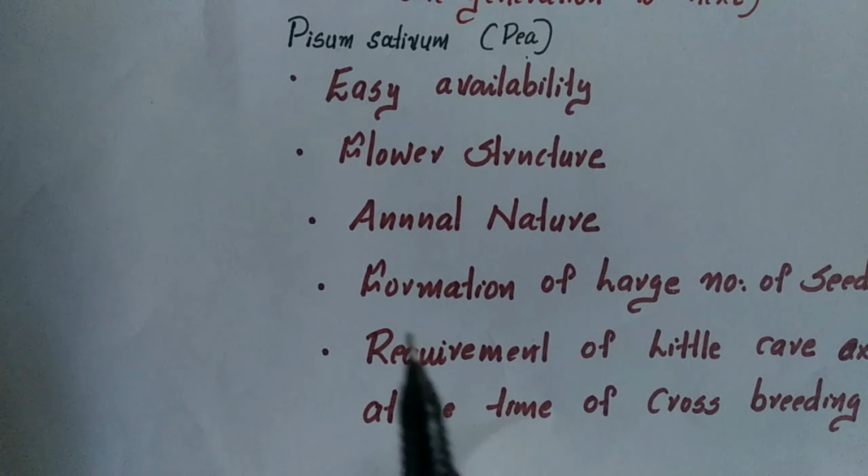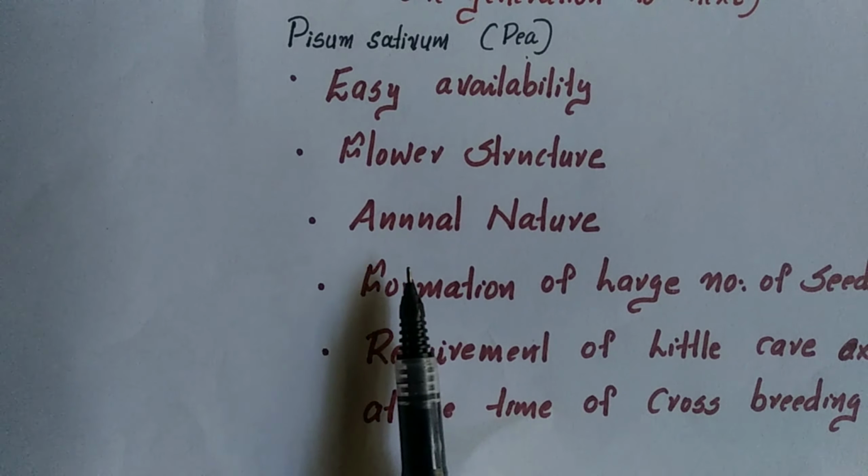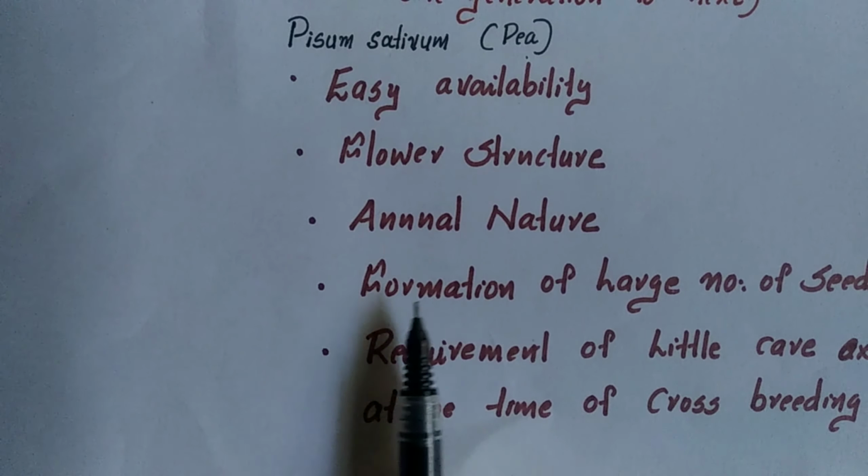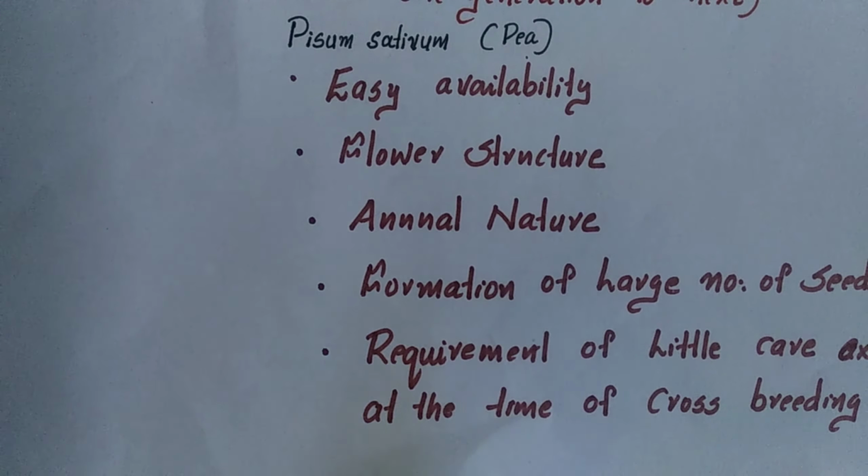That is, easy availability, its flower structure, the annual nature of the plant, formation of a large number of seeds, as well as the requirement of little care except at the time of crossbreeding. So these are the reasons why Mendel selected the pea plant for his experiments.